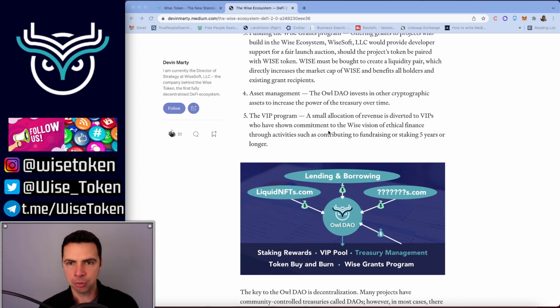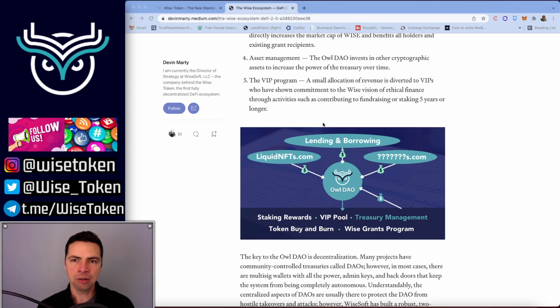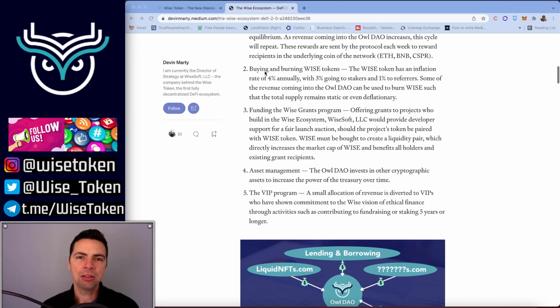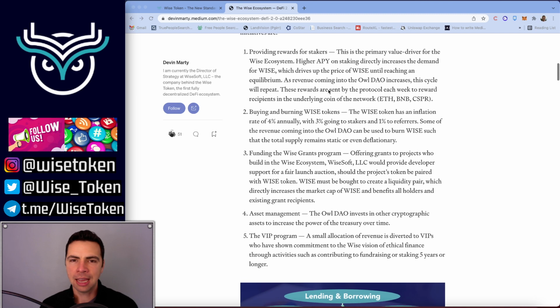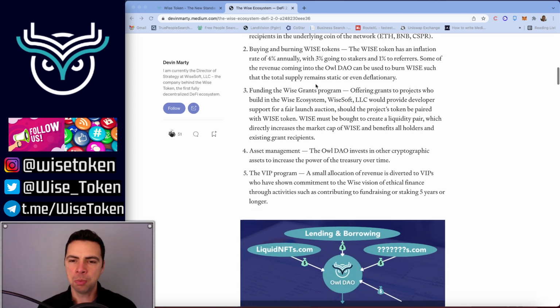And then lastly, the VIP program. So we know we have people that have stood out as VIPs because they've made donations to the legal opinion letter, or they've staked for a really long time. We want to make those people stand out. We want to actually pay them for being such wonderful, consistent members in the WISE token ecosystem. So these are the 5 things that the DAO can distribute to. And the community gets to decide how much money should be going into each bucket.